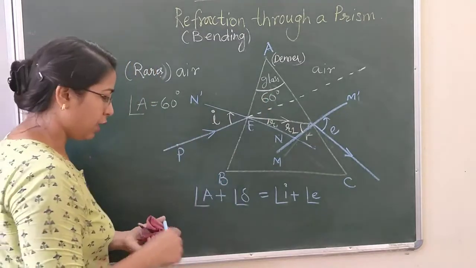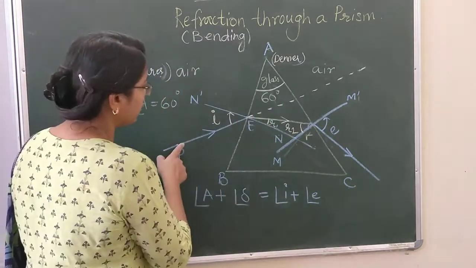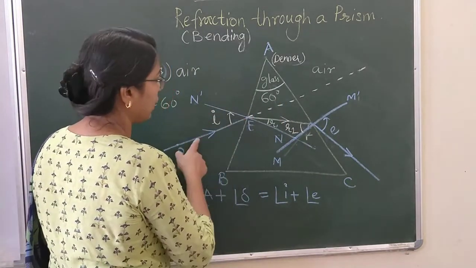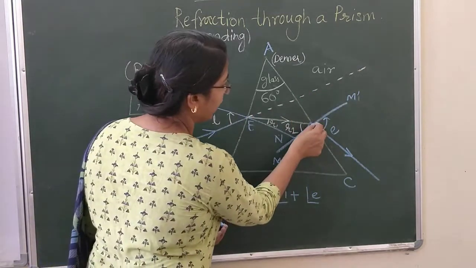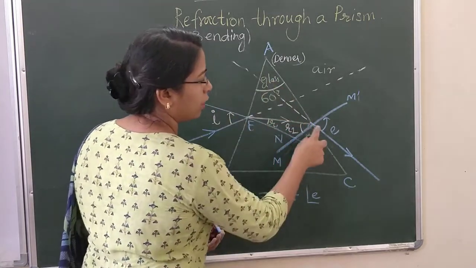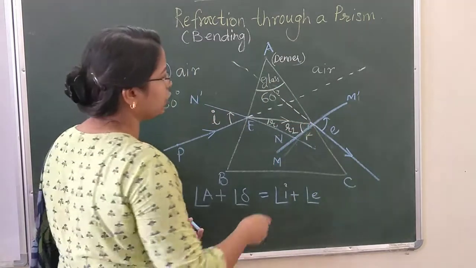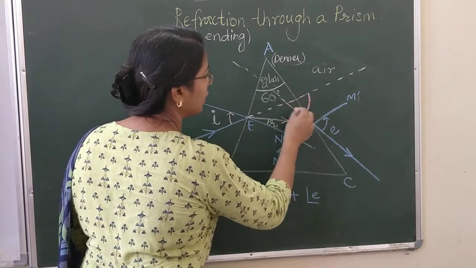We have not yet extrapolated these rays of light. So first we are going to extrapolate the incident ray this way, and then we are going to extrapolate the emergent ray. When we extrapolate the incident ray and the emergent ray, I am talking about this angle.